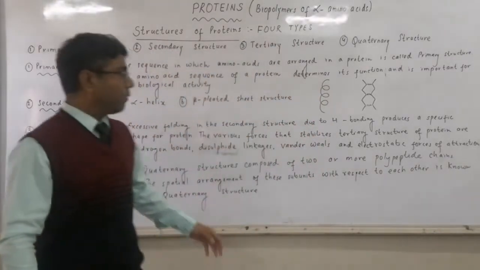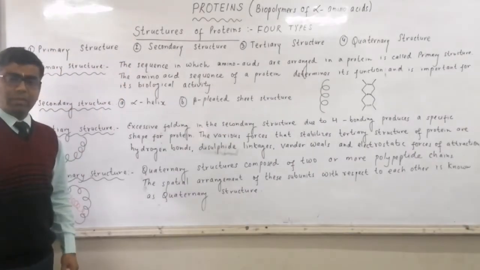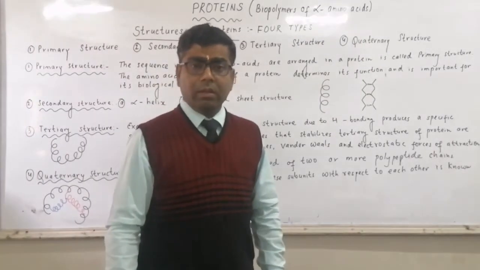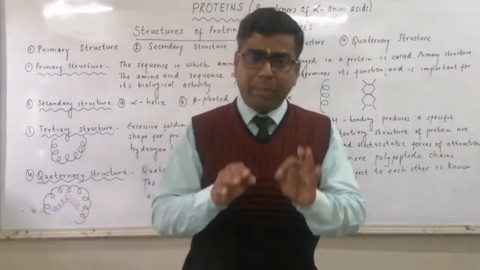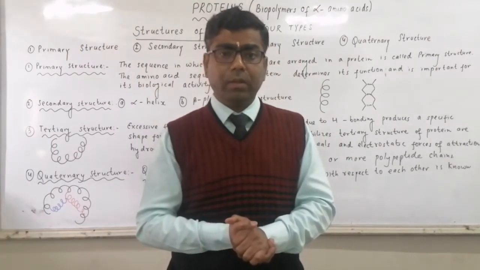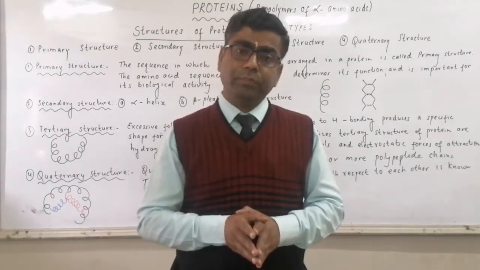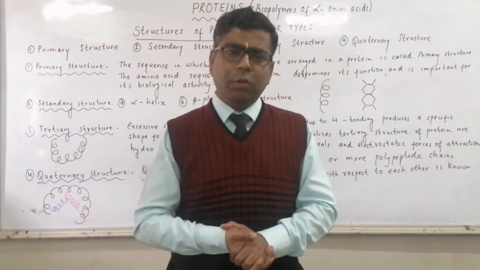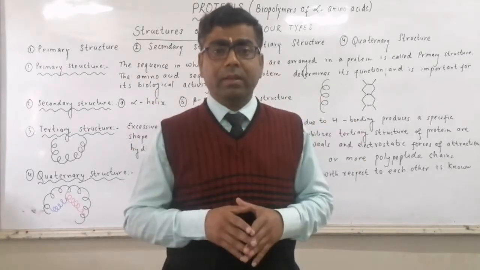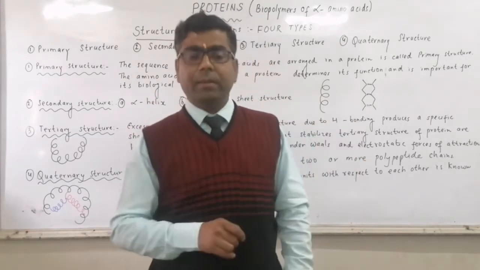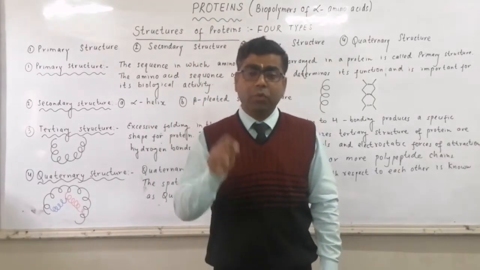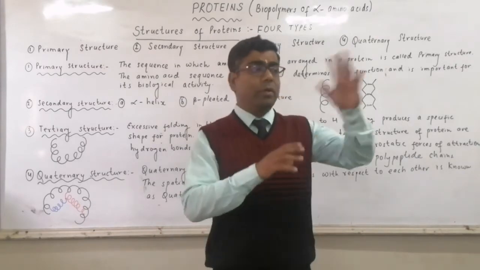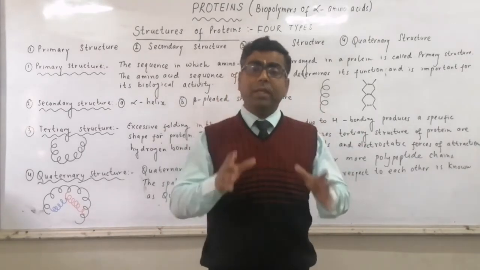So, starting with primary structure. What is primary structure? The sequence of alpha amino acids will decide the type of protein formed. So primary structure is simply the arrangement or the sequence of alpha amino acids that is going to decide which type of protein will be formed.